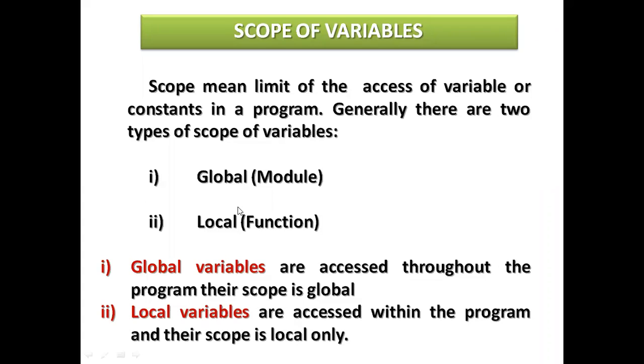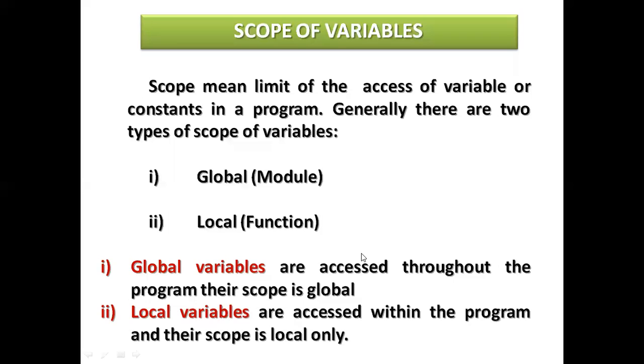So these are the types of scope of variables: global variables and local variables, or you can say global module and local functions. Global variables can be accessed throughout the program.